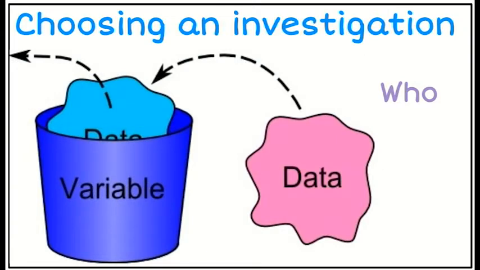We then needed to decide what our variables were, and so I needed two categorical and two numeric variables. Our categorical variables were going to be what our gender is, male or female, and the second categorical variable is about whether or not you have a blended family. Then our numeric variables, we were going to count the number of siblings that we have and the number of cousins that we have.